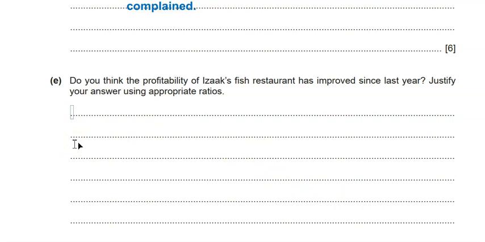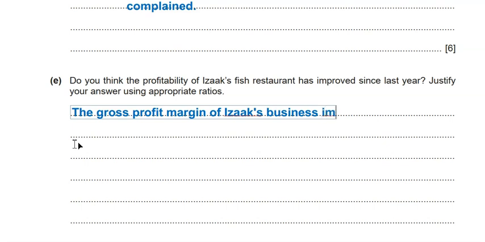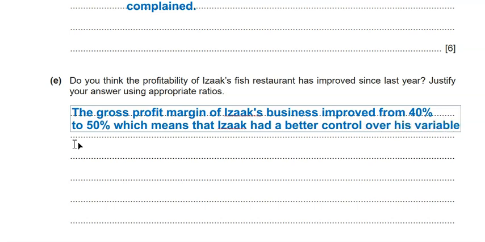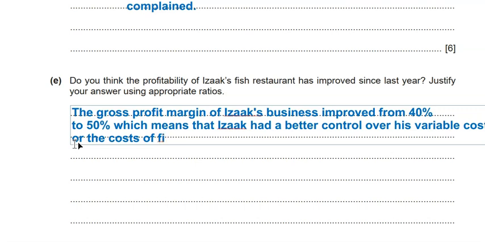We can say, for example, the gross profit margin of Isaac's business improved from 40%, okay, to 50%, which means that Isaac had a better control over his variable costs, or the costs of say fish purchase.